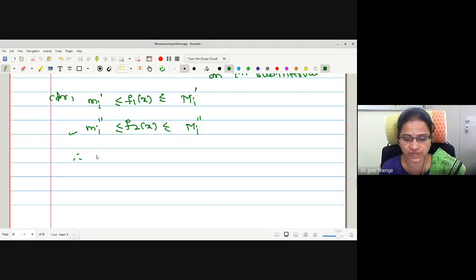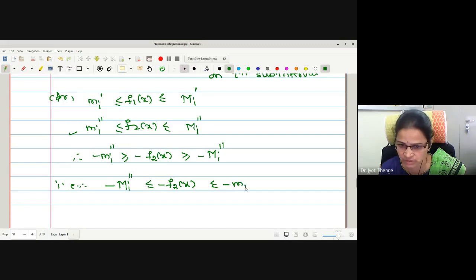Therefore we get minus M double dash is greater than or equal to minus f2 of x is greater than or equal to minus m double dash. One can write this in a less-than-or-equal format as minus M double dash less than or equal to minus f2 of x less than or equal to minus m double dash. Let me call this statement number 1 and this statement number 2.